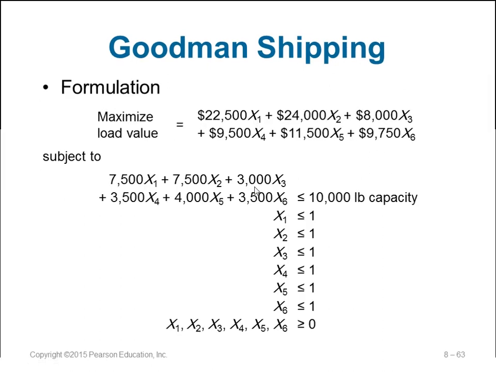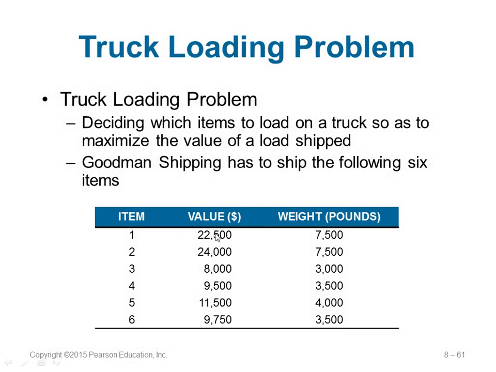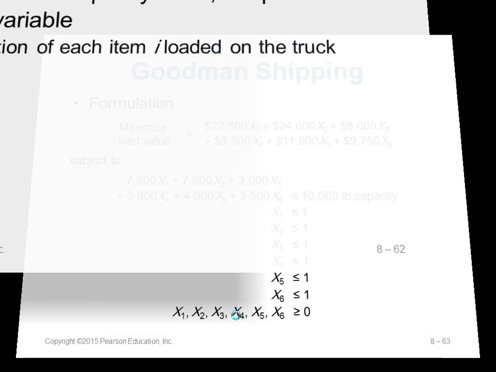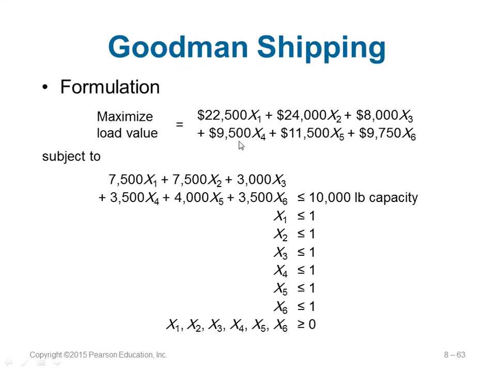Again we use maximization here. So you can see the value. You want to maximize the value of the items you put in the truck, in a single truck, for example. 22,500 times X1 plus this. And there are some conditions like.